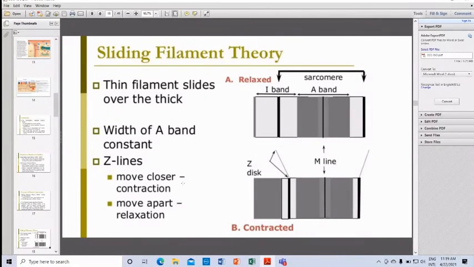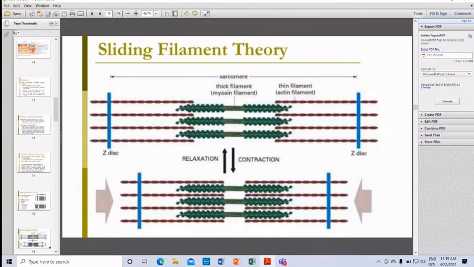Sliding filament theory. Thin filaments slide over the thick. Width of the A band remains constant. Z lines move closer. Then there is contraction. If Z lines move apart, then there is relaxation. So the upper one is a relaxed state. The lower one is the contracted state. Sliding filament theory, same thing but in a picture way.